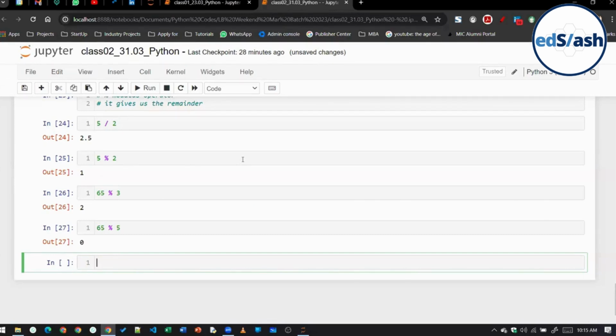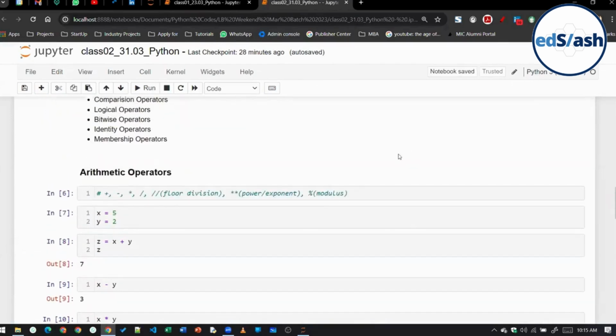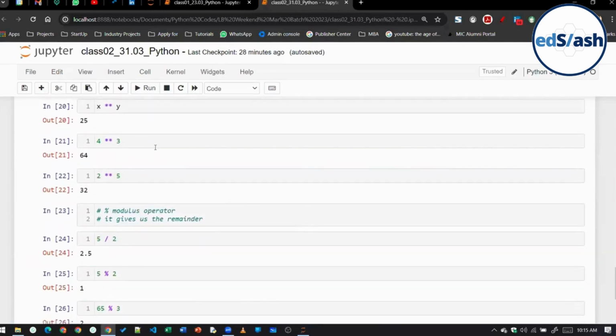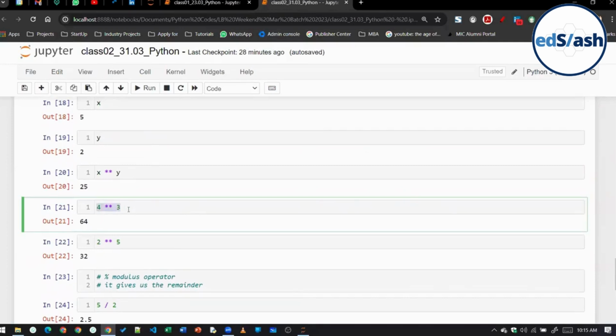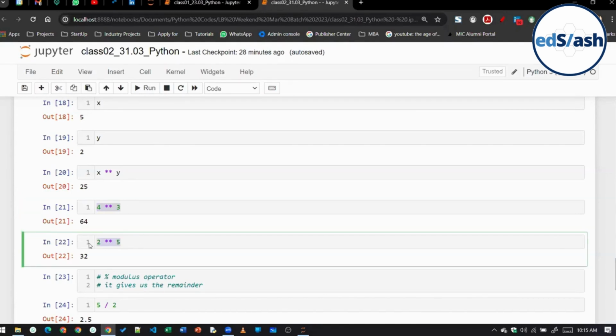Clear everyone, class so far? Arithmetic operators clear? All these 7 were arithmetic operators: plus, minus, multiply, divide, floor divide, power, and modulus. The power operator basically does power. Suppose I've written 4 double star 3. If you write a single asterisk, it will multiply. If you write a double asterisk, it will take power. So 4 double asterisk 3 is 64, that is 4 to the power 3. Similarly here, 2 raised to the power 5.